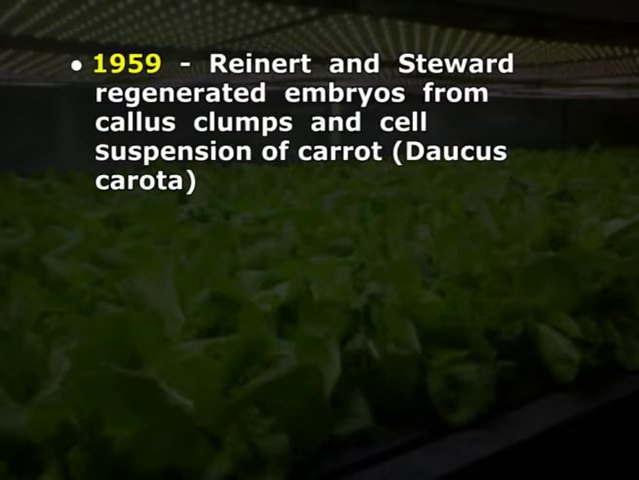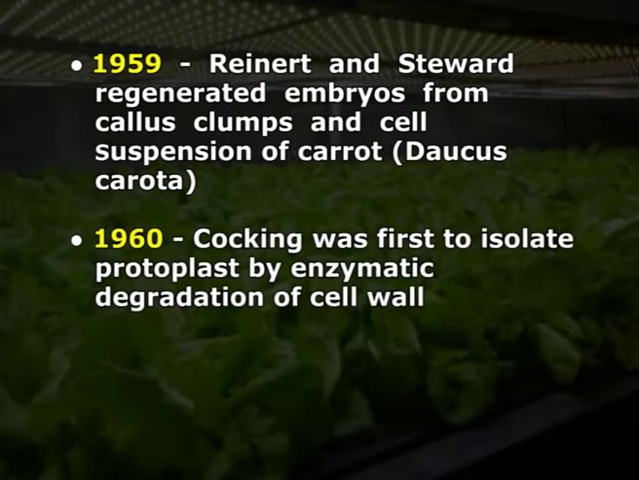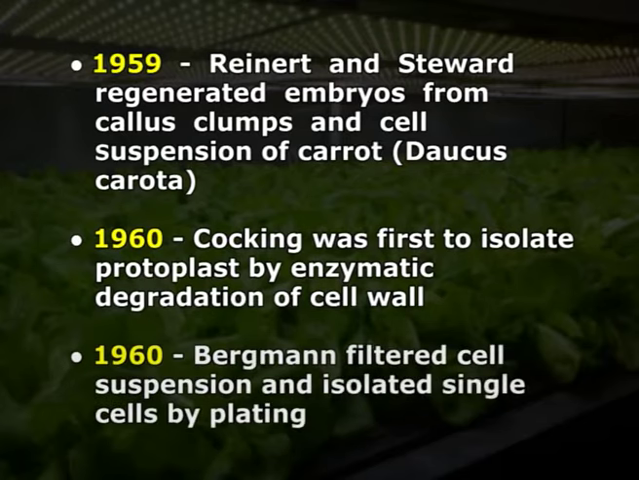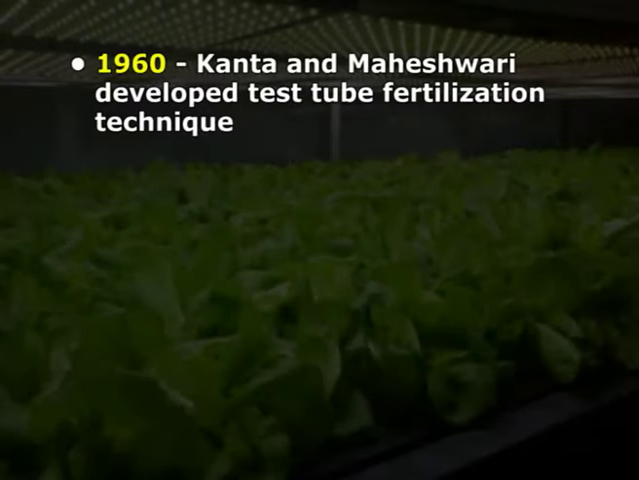In 1959, Reinert and Steward regenerated embryos from callus clumps and cell suspension of carrot, that is Daucus carota. In 1960, Cocking was first to isolate protoplasts by enzymatic degradation of the cell wall. In 1960, Bergmann filtered cell suspension and isolated single cells by plating. In 1960 again, Kanta and Maheshwari developed the test tube fertilization technique.